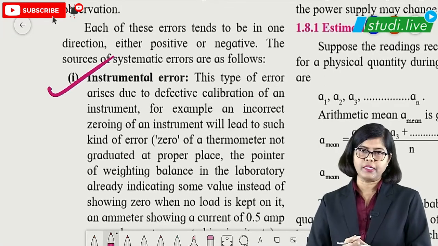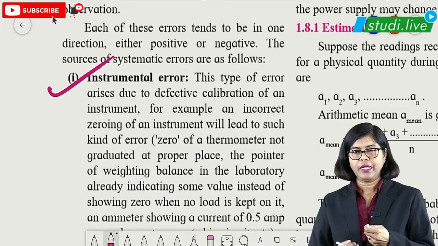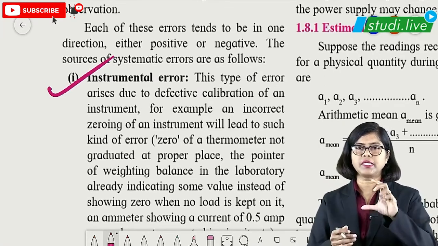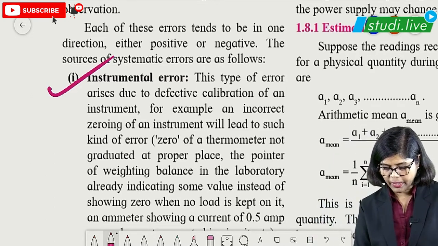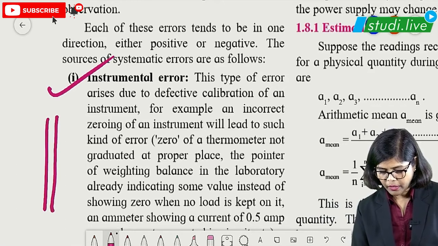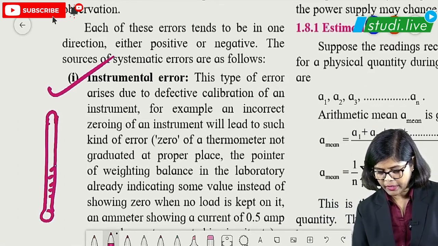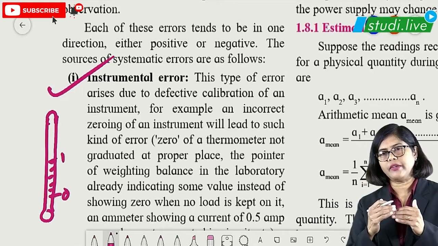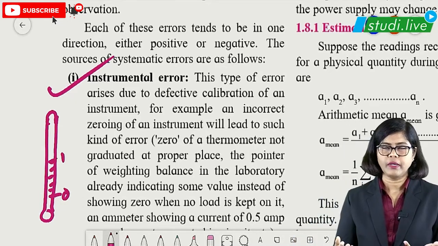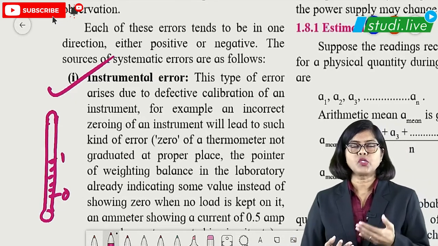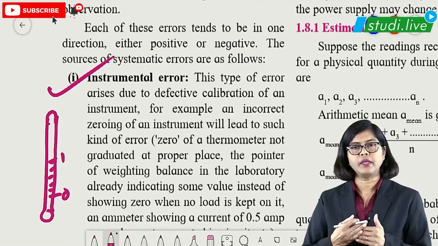Any instrument having a defect in calibration. For example, take a thermometer. If there is a marking between 0 and 1, there should be 10 lines. If only 9 lines are drawn, that means a calibration mistake, the instrument is faulty. So that comes under instrumental error.